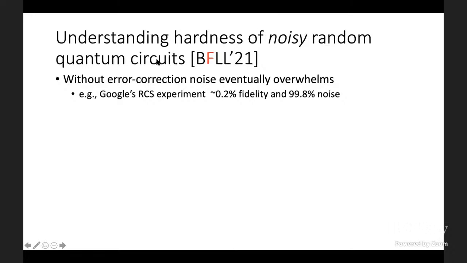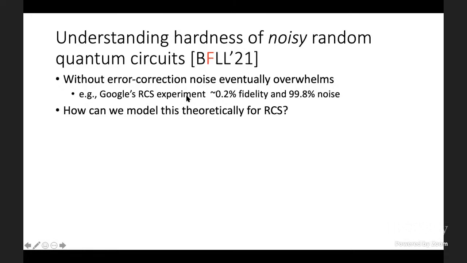So, for example, in Google's random circuit sampling experiment that they did on 53 qubits, they estimated that their fidelity was something like 0.2% and 99.8% noise, with every indication that if they made their system size larger, the noise would continue to overwhelm and the fidelity would be suppressed exponentially.